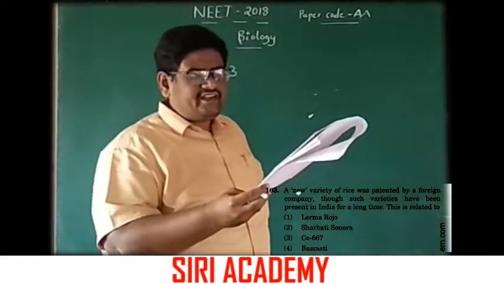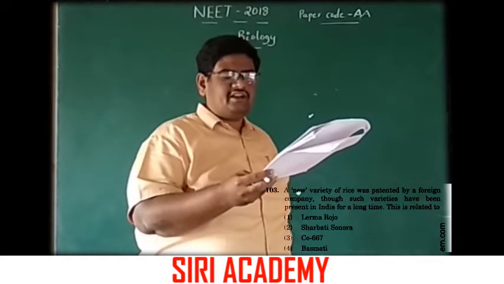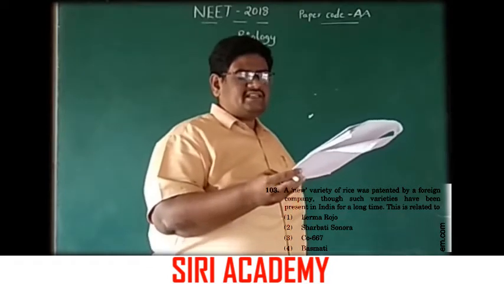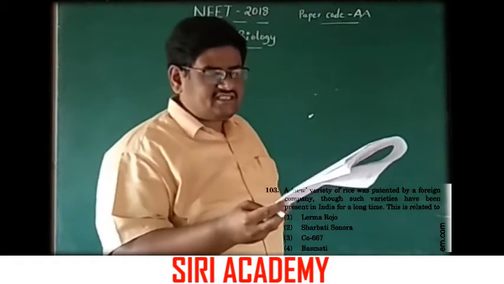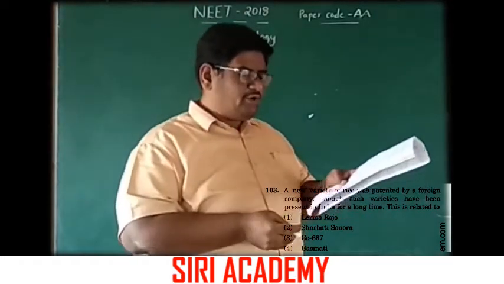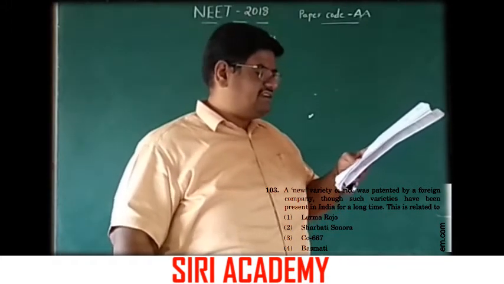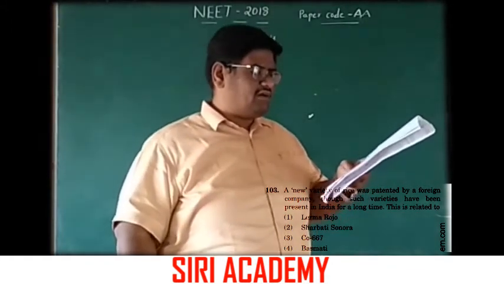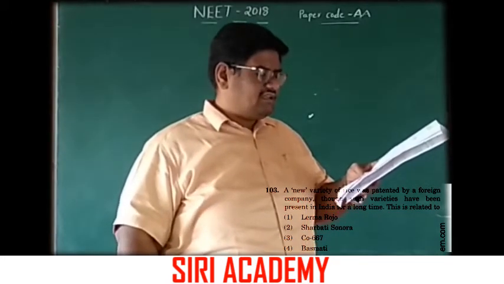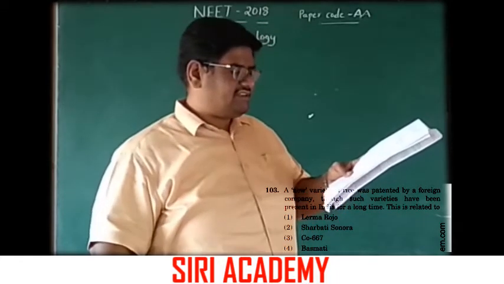A new variety of rice was patented by a foreign company. Though such varieties have been present in India for a long time, this is related to biopiracy. Options: 1, Lerma Rojo; second, Sharbati Sonora; 3, CO667; fourth, Basmati.